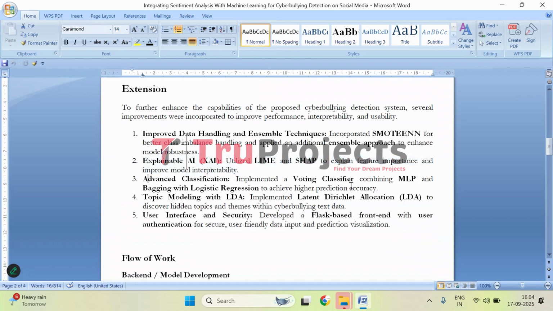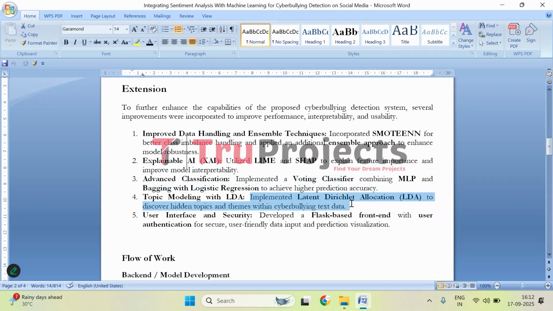Third, a voting classifier has been implemented in this project. This voting classifier combines multiple machine learning models. So it combines MLP and bagging with logistic regression. It is implemented to further improve prediction accuracy by leveraging multiple models together.